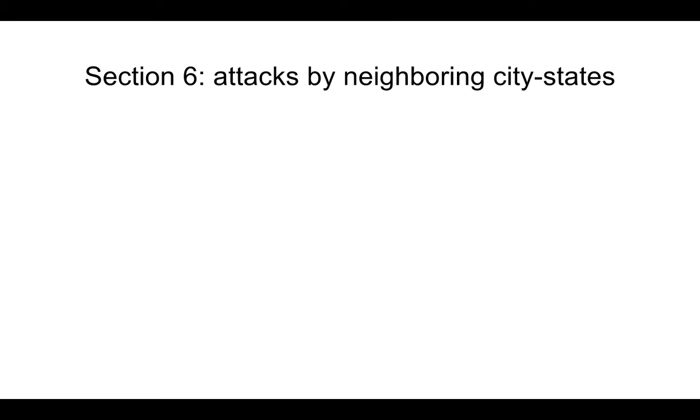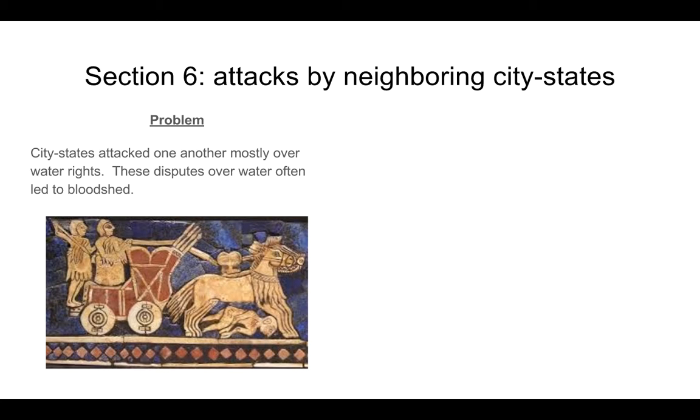And then we see in section 6 that what starts happening as these city-states are working together is that they begin to attack each other. And really the big problem was it was over water rights. So one village would go upstream and try to divert the water from the river, and that would affect the villages downstream. And so it created these disputes. So the water rights that we see here created disputes over the water, and it often led to bloodshed.